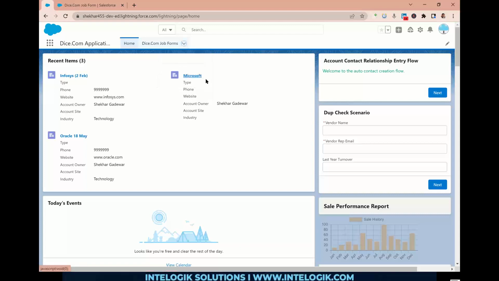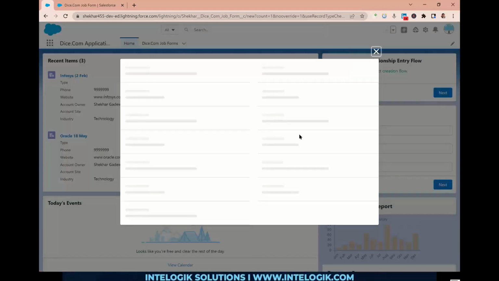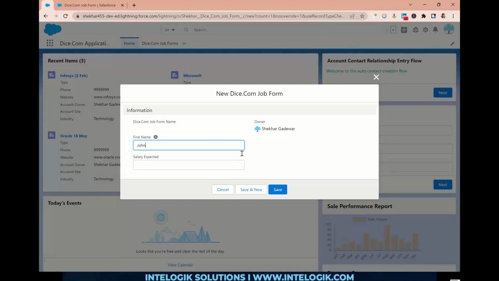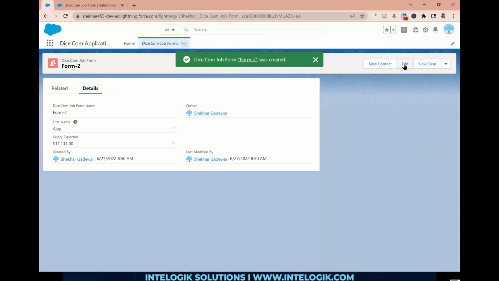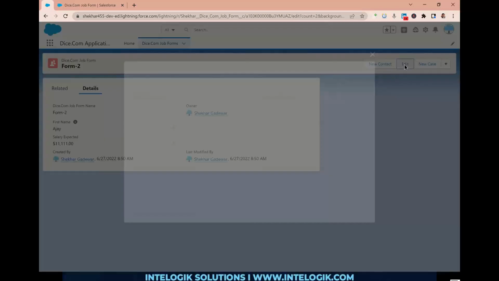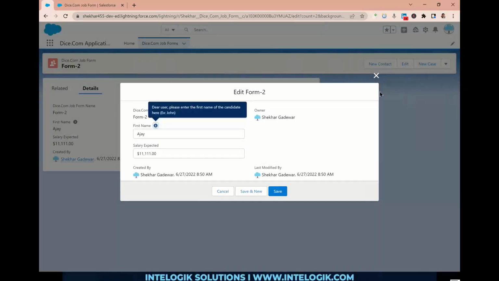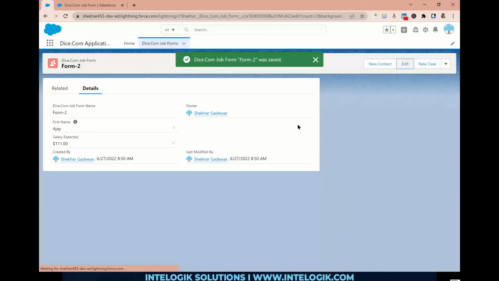Let me create a new record. And let's say, for example, Ajay's salary is 11111. This is the salary. Okay, save. But for some reason, the salary was getting modified by some employee, maybe by mistake, and let's say the salary became 111 and saved. But now management was not able to understand who is doing this. At least we could ask that person to stop making entries, but they were not able to understand.